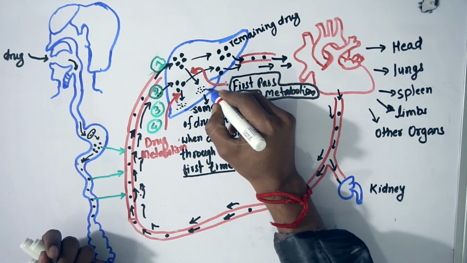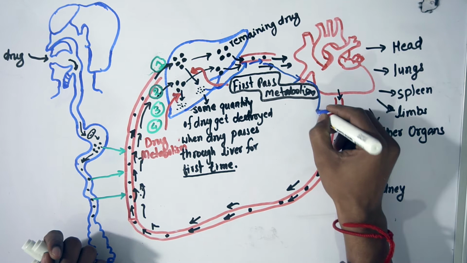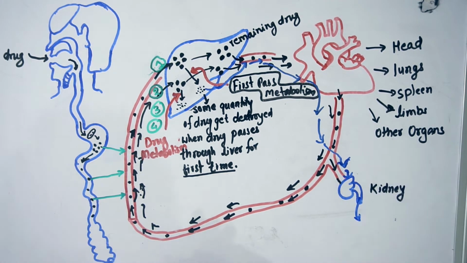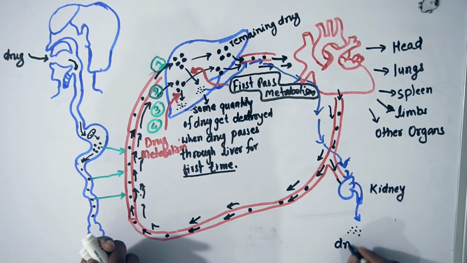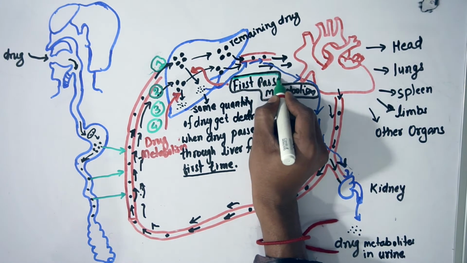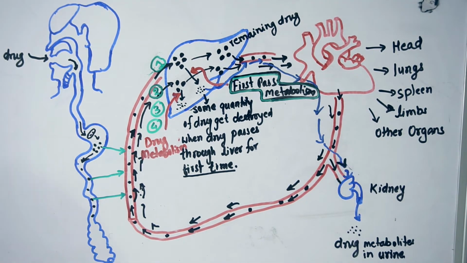Low molecular weight drug metabolites will mix with the blood and go to the heart, and from the heart when they go to the kidney they will be excreted out in urine since they are water soluble. And the high molecular weight drug metabolites will mix with bile and get secreted into the GIT, and from the GIT they will be excreted out through feces. Okay, I hope you have understood this.